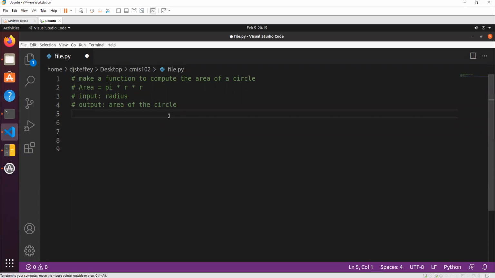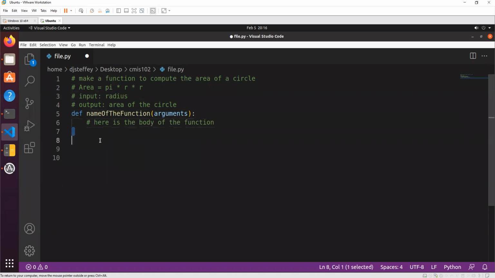So it starts out like this. You start out with def. It stands for define. Then we have to give the name of the function. Then we have to give it the arguments. And then we put a colon. And just like we did with the if statements, here is the body of the function.